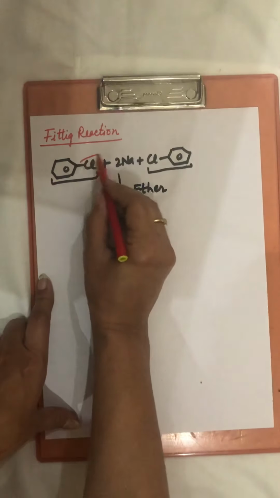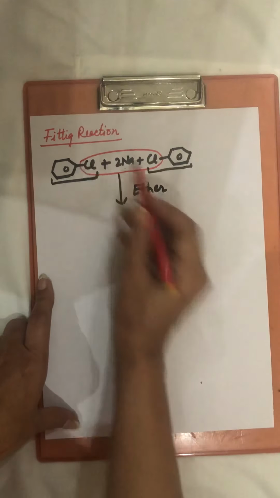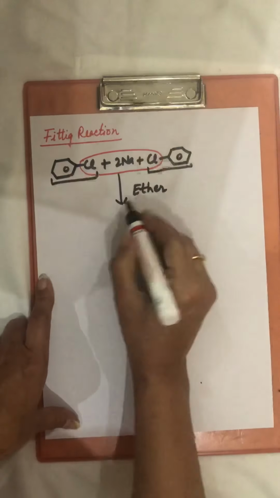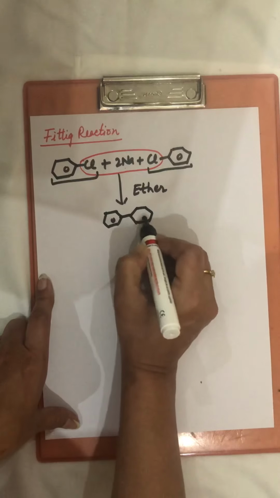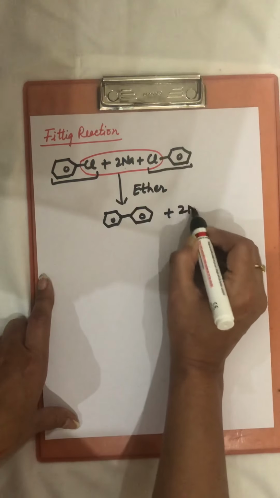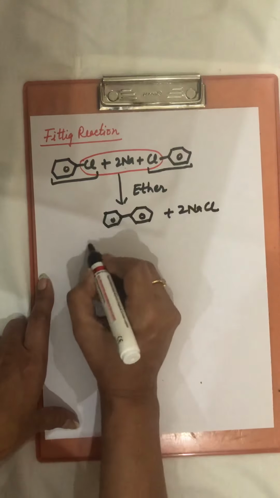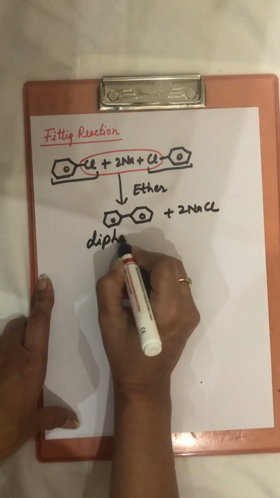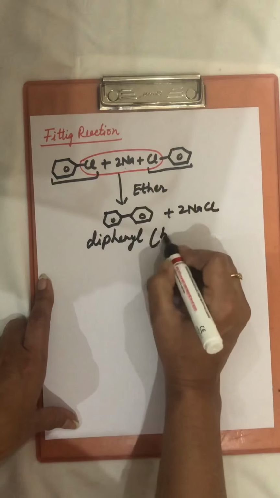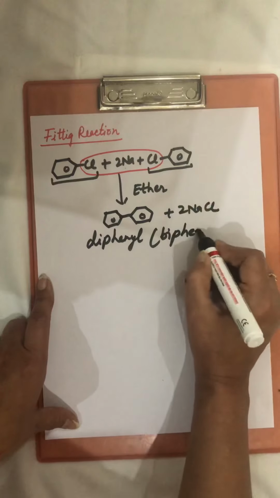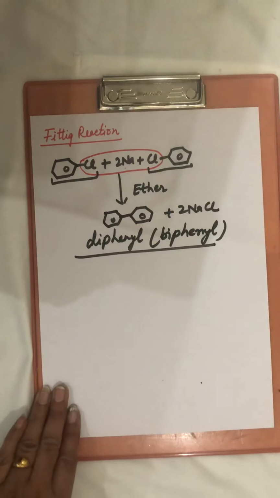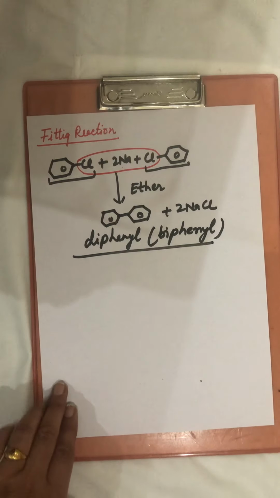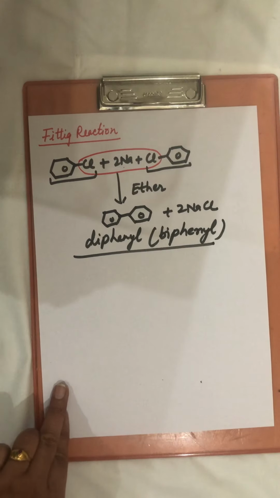So again here this NaCl comes out and the two benzene rings link by a bond, with formation of NaCl. This compound is called diphenyl or biphenyl. Diphenyl or biphenyl will form in this reaction. So this is about the third type of reactions of haloarenes, that is reactions with metals.